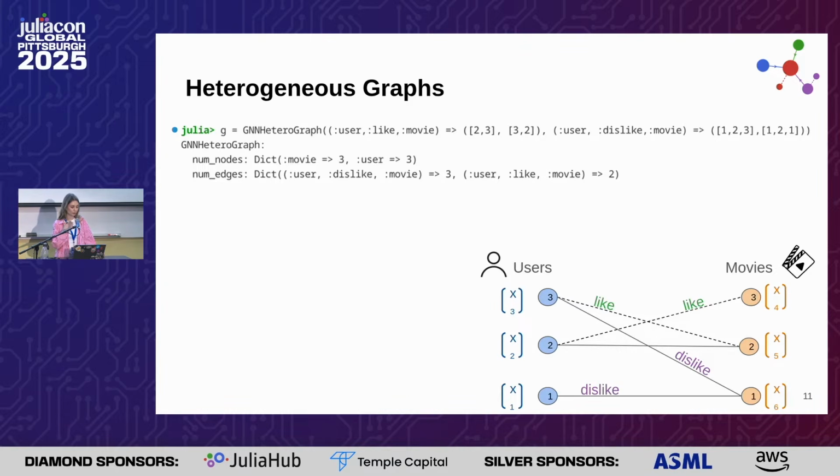Then we also support heterogeneous graphs, which are graphs with different types of nodes and relationships and edges. An example of a heterogeneous graph is a graph in which we have users and movies, and a user can like and dislike movies. You can create a GNNHeteroGraph in this way, where you define the relations: the node from which they start, the kind of relation, and the movie, the other node.